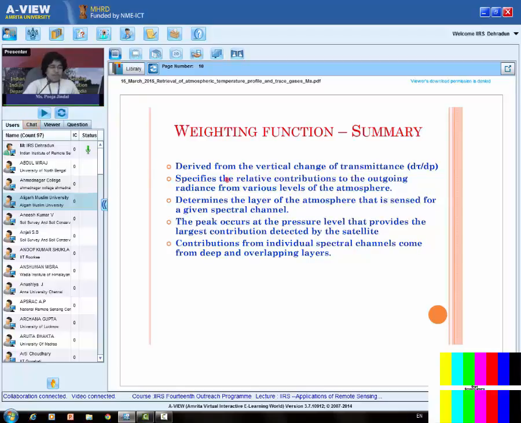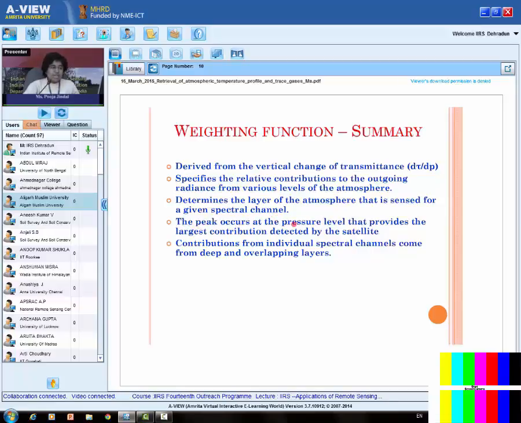Weighting function specifies the relative contribution to the outgoing radiance from the various levels in the atmosphere. Weighting function determines the layer of the atmosphere that is sensed for a given spectral channel. So each spectral channel will sense one layer of the atmosphere, and the weighting function will tell us which layer is being sensed by a particular channel.